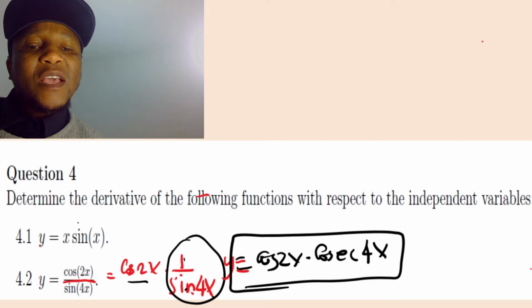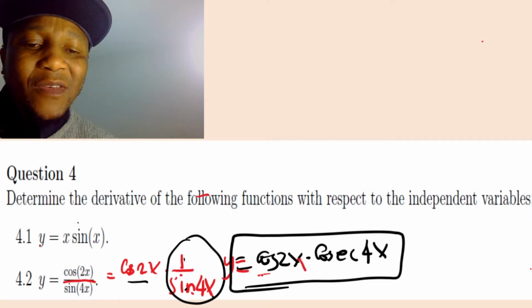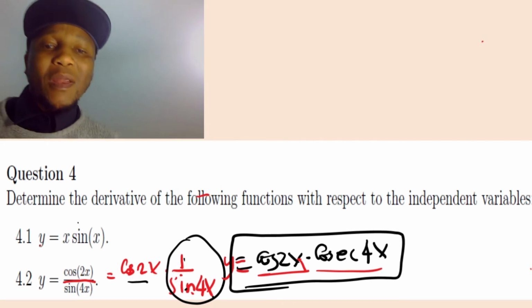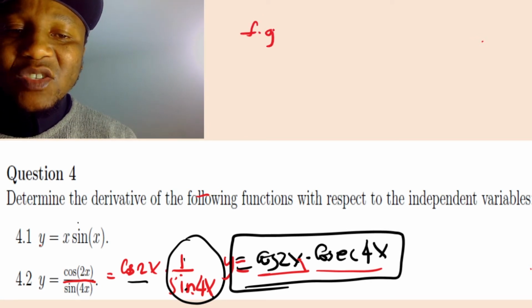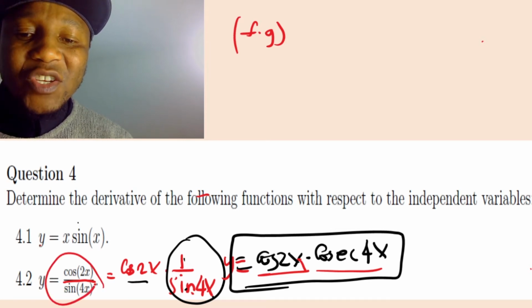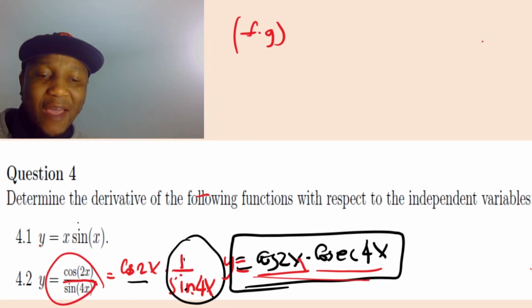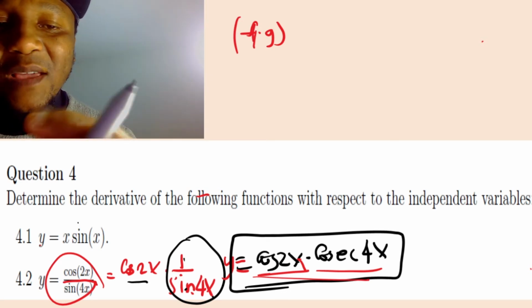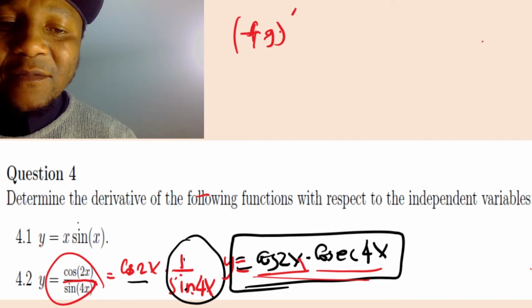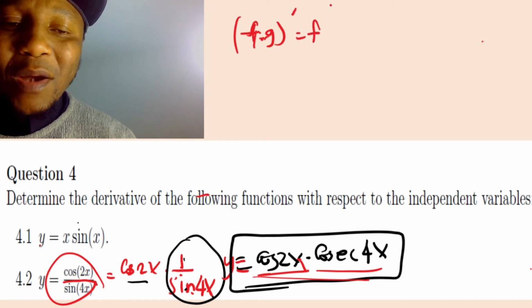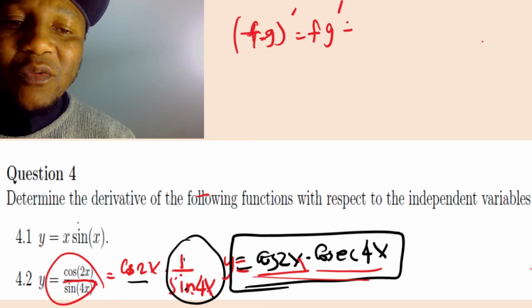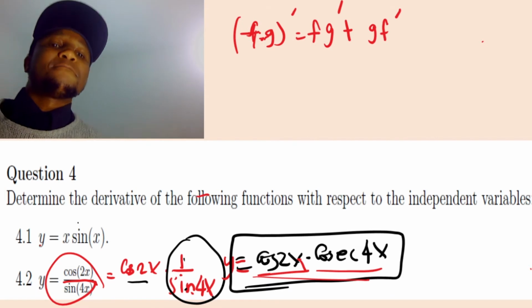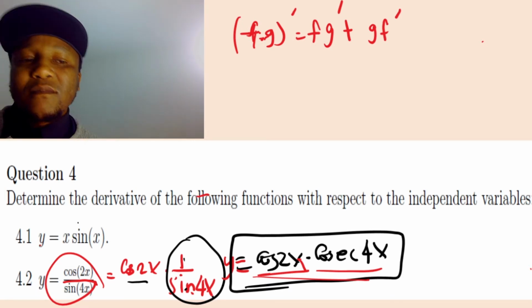Y equals that. Now I'm going to solve with the product rule because I have the first group multiplied by the second group. We write the product rule formula, F times G, because it became a multiplication from a division. The derivative of F times G: one must be constant while we differentiate the second one, and then we add, the other one is constant and we differentiate F. That's how we do it.